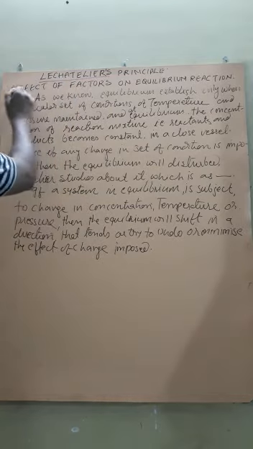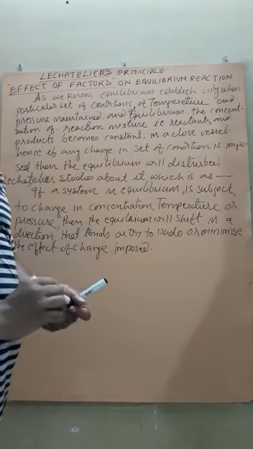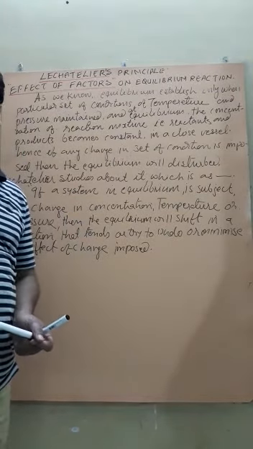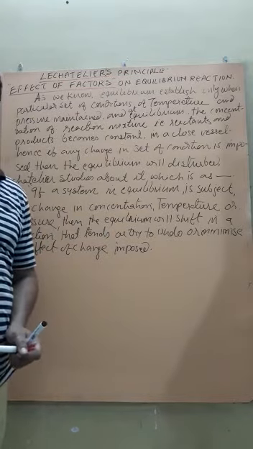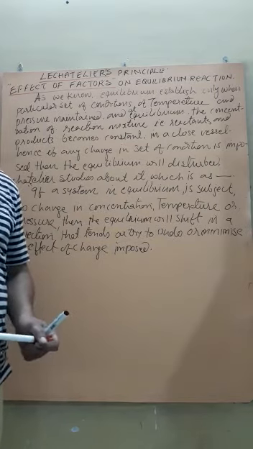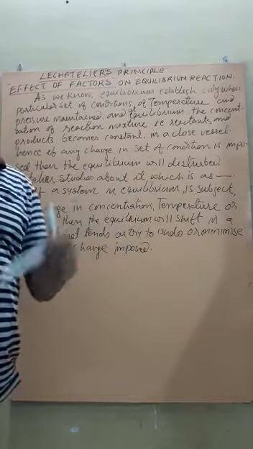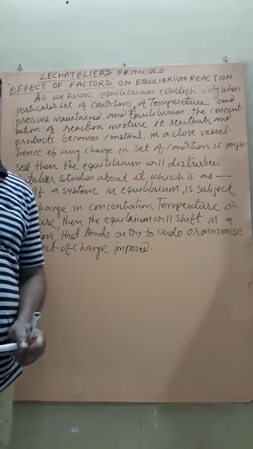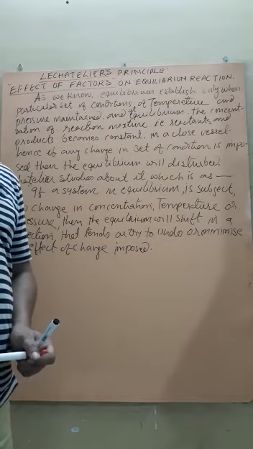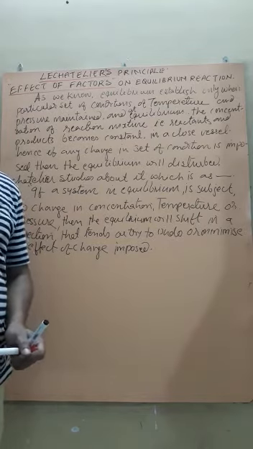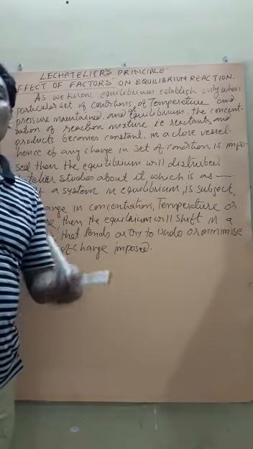Student, here we are going to discuss the effect of factors. Why? It is because we know that in an equilibrium reaction, all the reactant does not completely convert into product. But if we want to form a large quantity of product, then a large quantity of reactant must convert into product. And how is it possible? It is possible only when we know the effect of all the factors which can affect the equilibrium reaction. On the basis of it, we can increase or decrease the production rate.